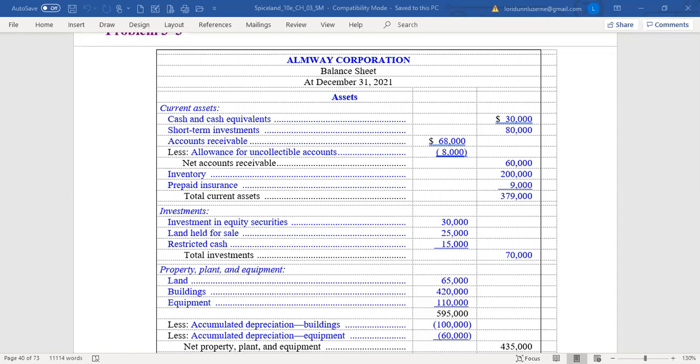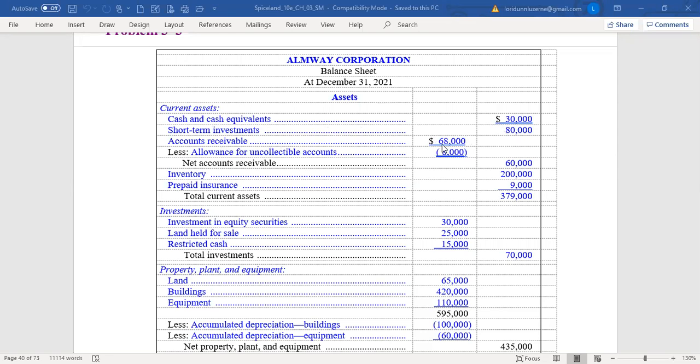Of our first items, we already talked about cash. Cash and cash equivalents should be the first item in our current assets. Remember, we list these in order of financial liquidity: 30,000. Cash equivalents are those very short-term investments that will mature within 3 months. Then we list short-term investments because that's the next most liquid asset, and we already said 80,000 of those equity securities are considered short-term investments.